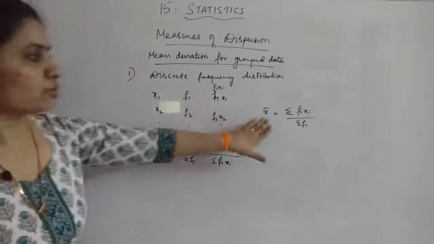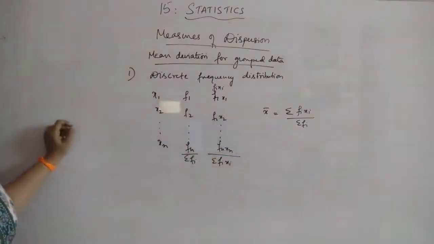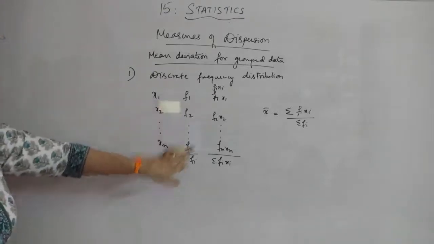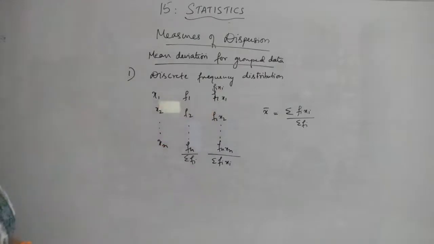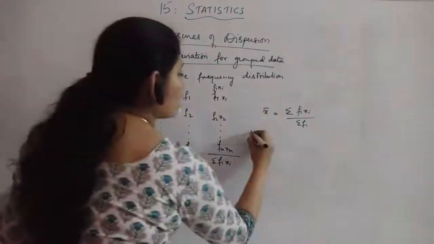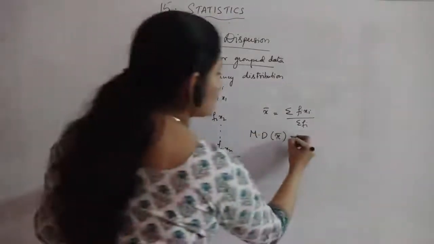first you need to find the mean, and it is sigma fi xi divided by sigma fi. This sum will give you sigma fi, this product sum will give you sigma fi xi, and this is your x bar. Now what is the change in the formula for mean deviation about x bar? And the change is